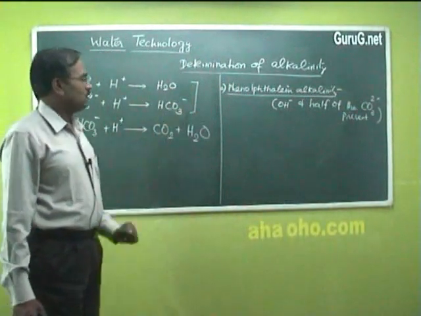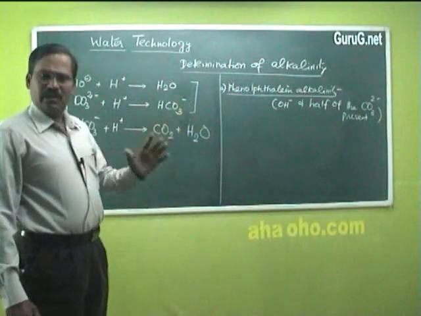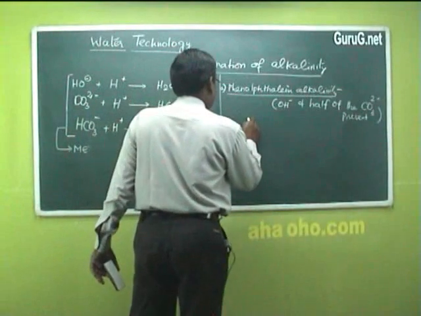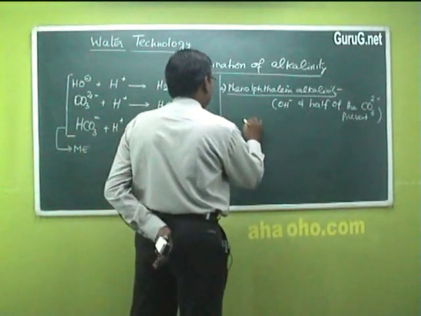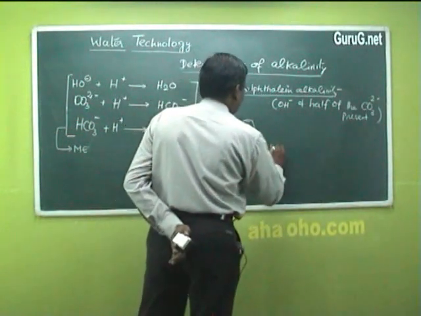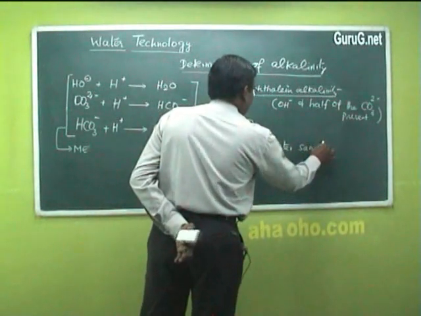Okay, let us see the experimental procedure for this phenolphthalein alkalinity. It is a very simple acid-base titration. A certain fixed volume of water sample is taken in a conical flask.